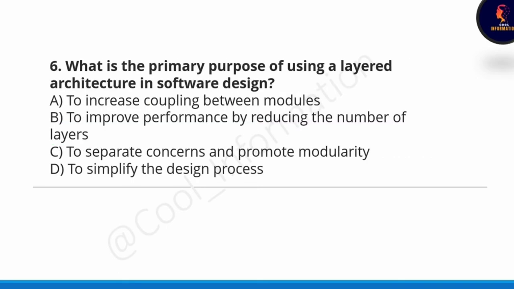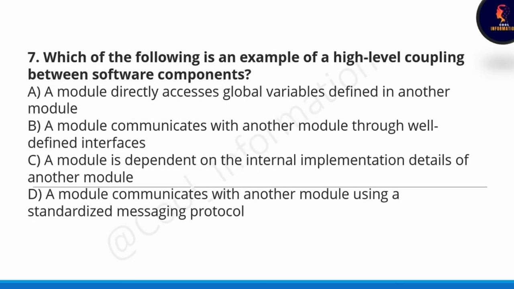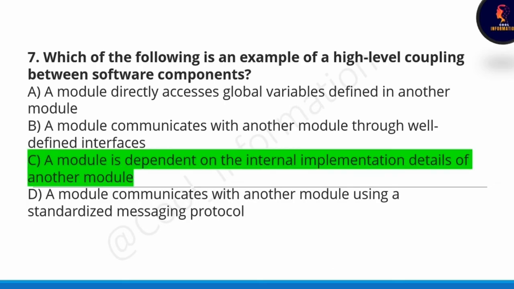Next question, what is the primary purpose of using a layered architecture in software design? Layered architecture is used to separate concerns and promote modularity. So option C is correct. Next question, which of the following is an example of high level coupling between software components? Option A, the module directly accesses global variables defined in another module. No, this is not correct. Option B, a module communicates with another module through a well-defined interface. It is also not correct. Option C, a module is dependent on the internal implementation details of another module. Yeah, this is actually high-level coupling between software components. So option C is correct.